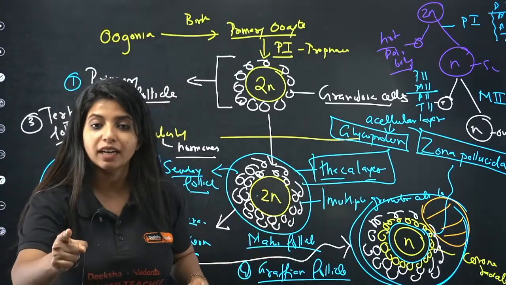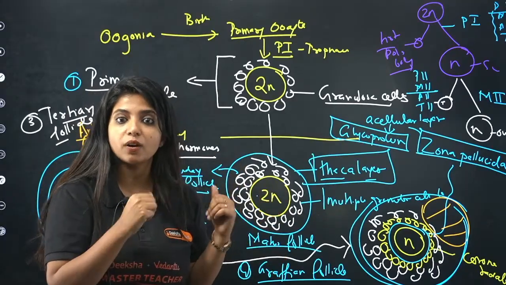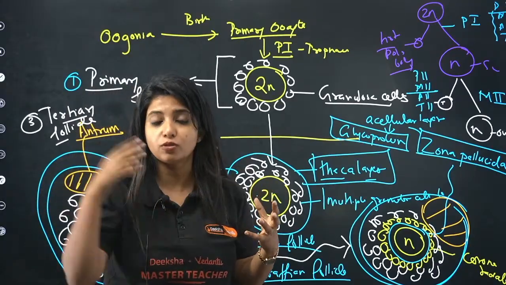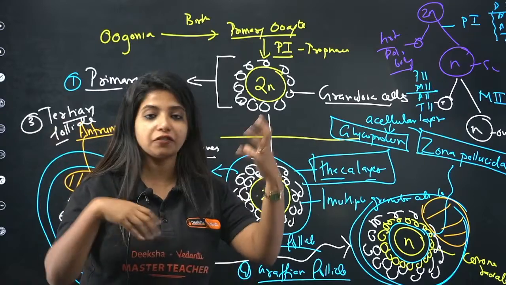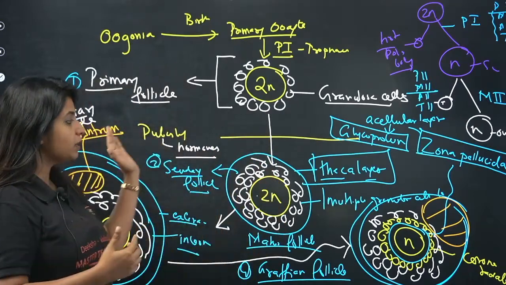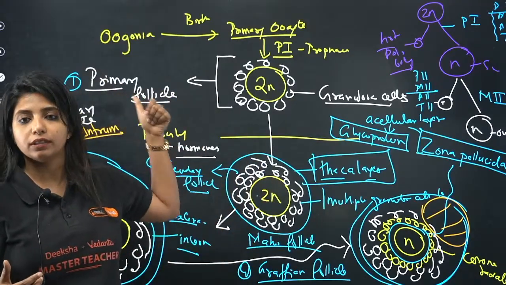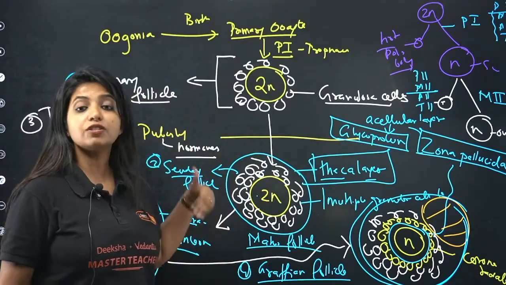Now, when we hit puberty, what is going to happen? Some of them, not all of them, are going to be influenced by the hormones, the FSH and the LH, and a lot of things are going to be coming. Don't be worried about that. Because of the hormones, there are some changes happening in the primary follicle. The primary follicle converts into secondary follicle.